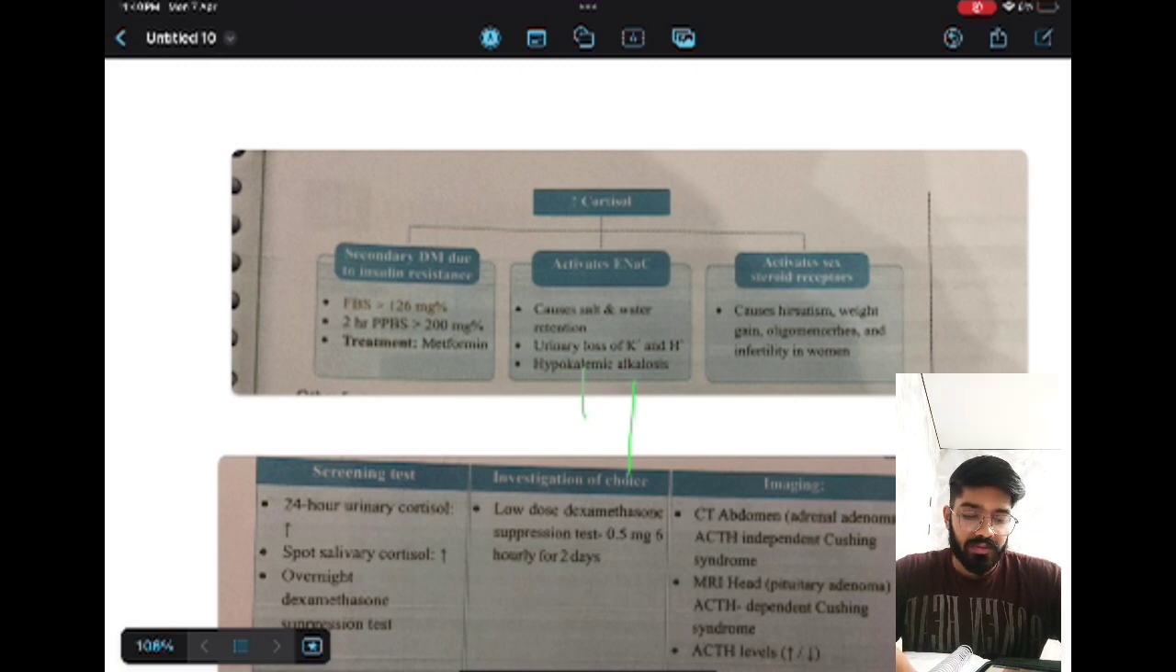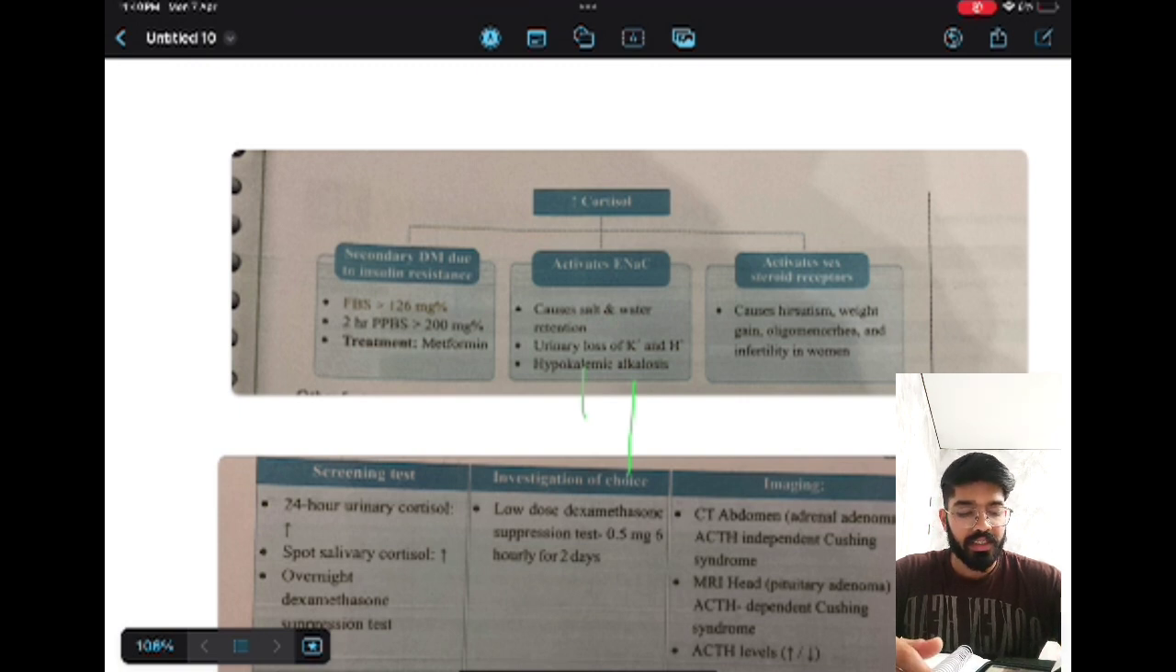The second thing which is affected in our body due to the increase in cortisol level is that it activates the epithelial sodium channels in our body. Due to the activation of epithelial sodium channels, there will be an increase in the sodium ions in the body, so salt and water retention will be there, which is the primary cause of increase in the blood pressure in our body.